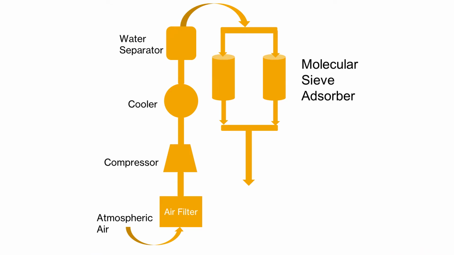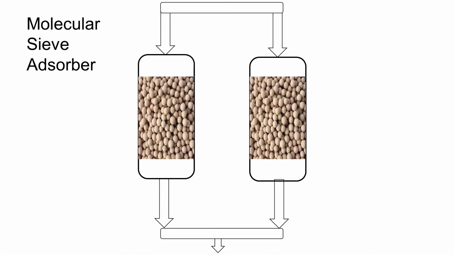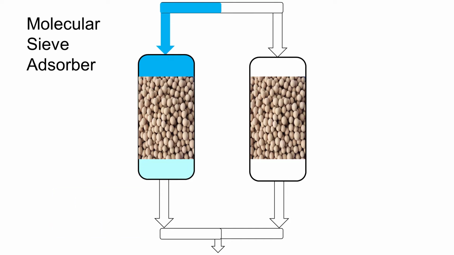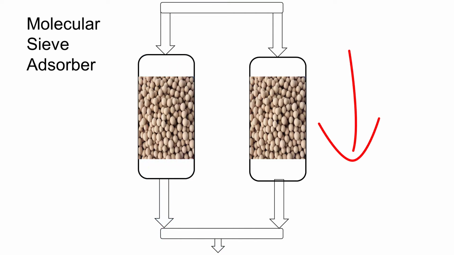Then, air passes through a molecular sieve absorber. The absorber contains zeolite and silica gel type absorbents, which trap the impurities in the air. After that, only nitrogen, oxygen and argon are present with slight traces of other liquefied gases. There are two sieves which run on an alternate basis. When the silica gel on one side gets used up, we replace it. And during this, we pass liquefied air through the other sieve.